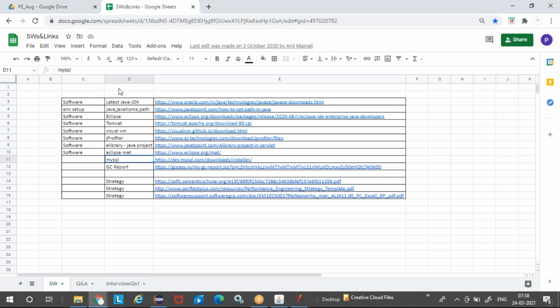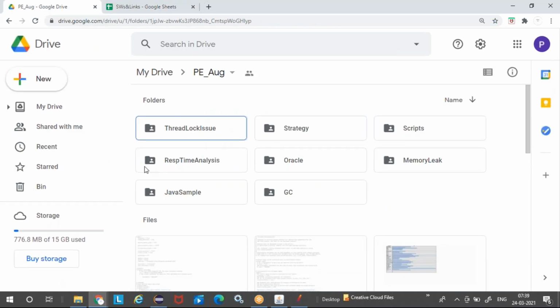All these things will be available in the Google Sheet, which we will share with you once you get into the project, once you enroll in the course. Similarly, all the artifacts, right?